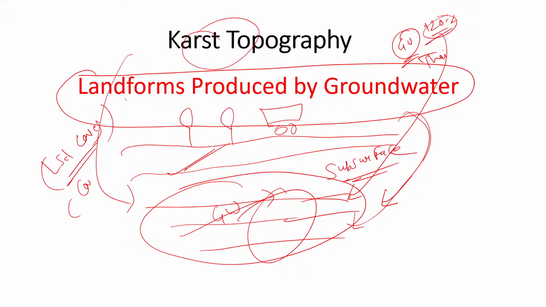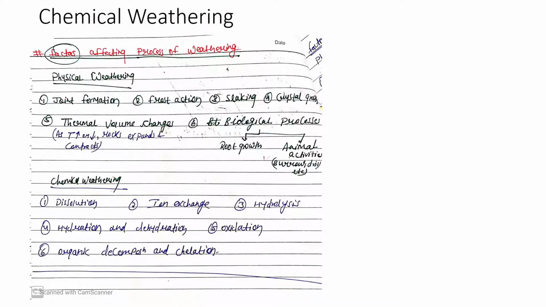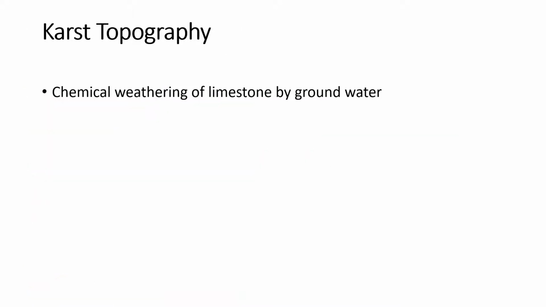So if UPSC asks you to write about landforms in groundwater, or they ask you to write a short note on karst topography, तो ये same चीज ही है, right? Groundwater landforms are also known as karst topography. So actually, what is karst topography? Karst topography is nothing but landforms formed by chemical weathering of limestone by groundwater. ये तीन keywords हैं. So it is related to groundwater.